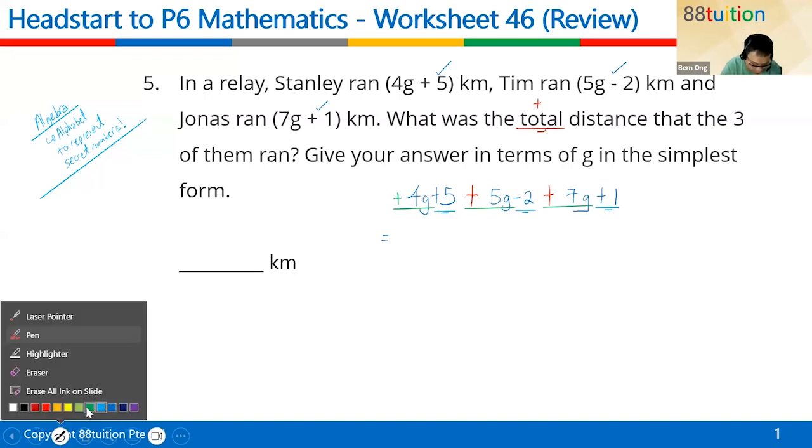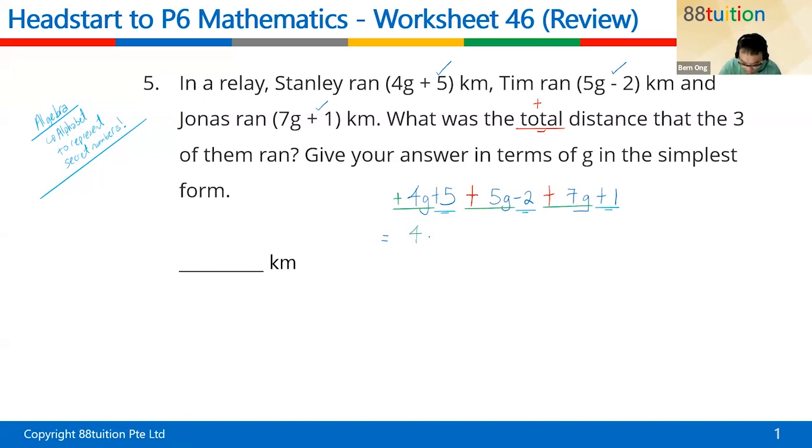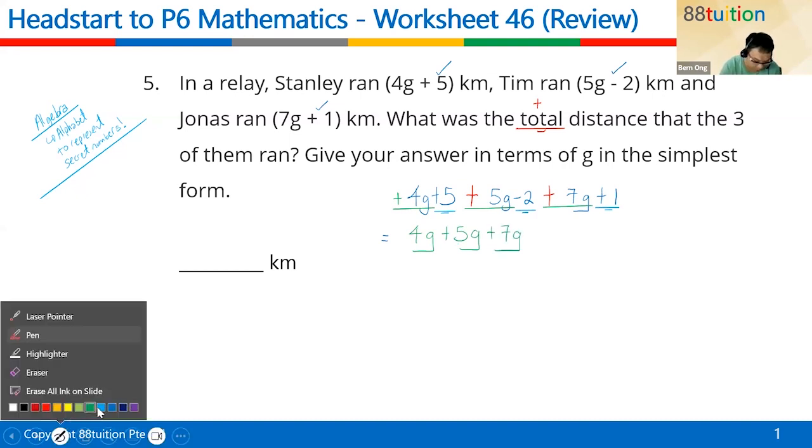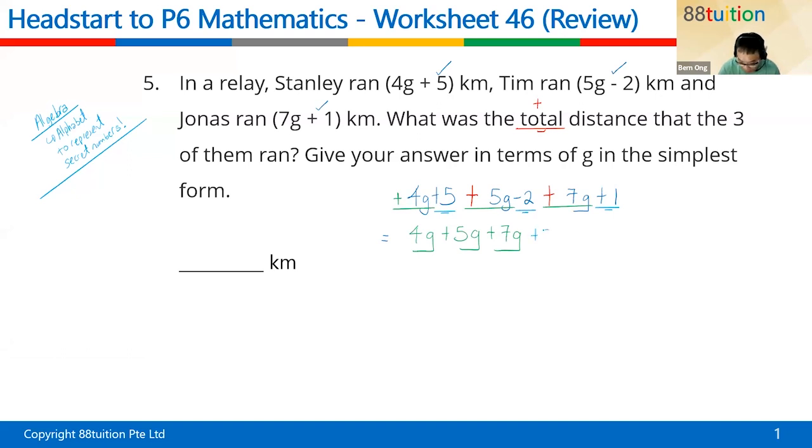So I will always try to put all the G, which is the gorilla family, side by side. So 4G plus 5 gorilla plus 7 gorilla. This is the G family, followed by the number family, which is plus 5, minus 2, plus 1. Okay, come, let's go into the gorilla family first.